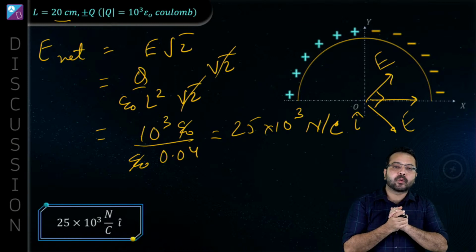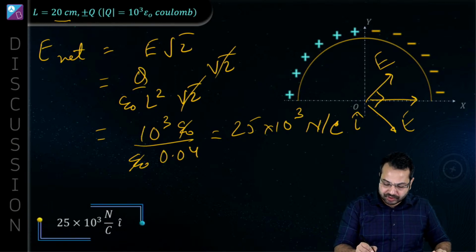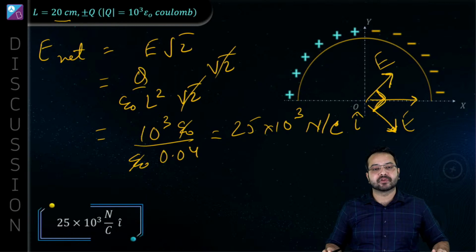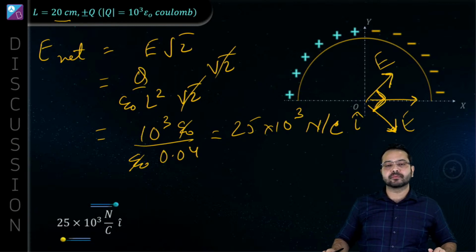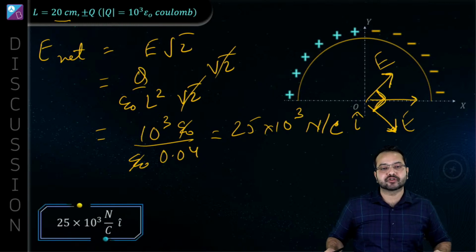Azim is asking, why not E by root 2? Why would it be E by root 2? Okay, so this is the electric field E, this is the electric field E. What is the angle between them? The angle between them is 90 degree. Okay, so what is the answer going to be? What is the vector summation going to be? E square plus E square under root. So that is going to be E root 2. Is that correct?